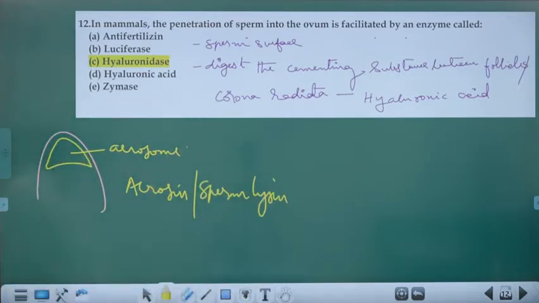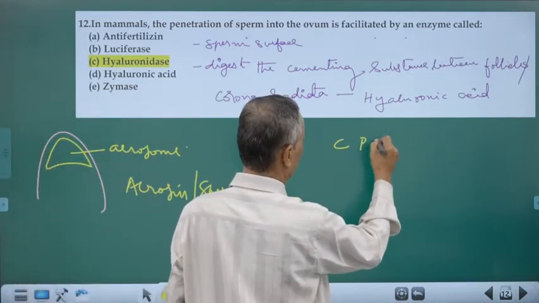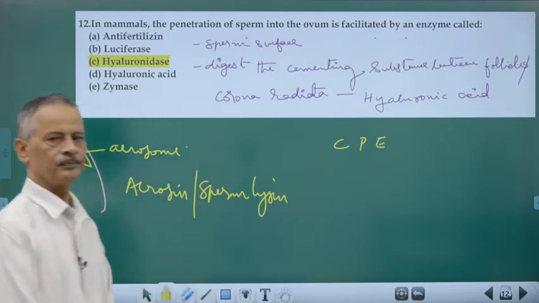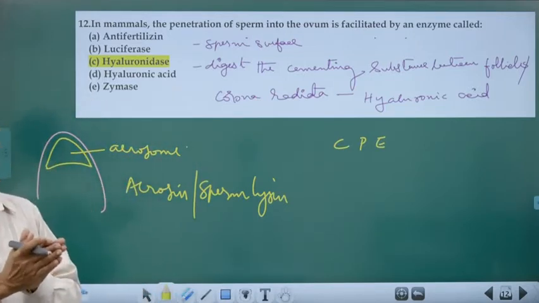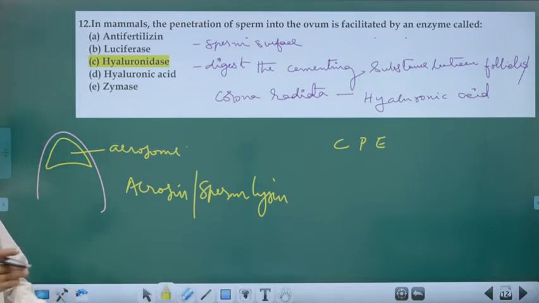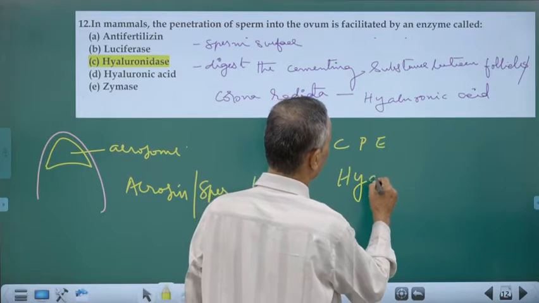Okay, what are these enzymes? They are all: first, corona penetrating enzyme, which helps in penetrating through the corona radiata layer. Then hyaluronidase.